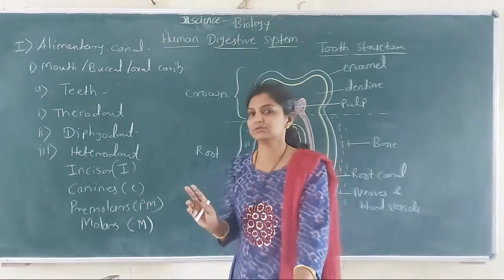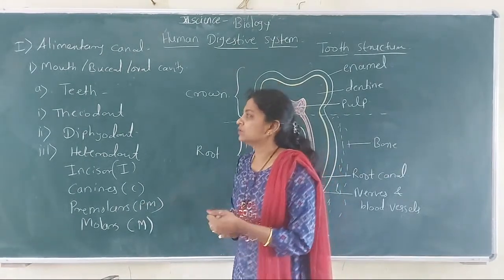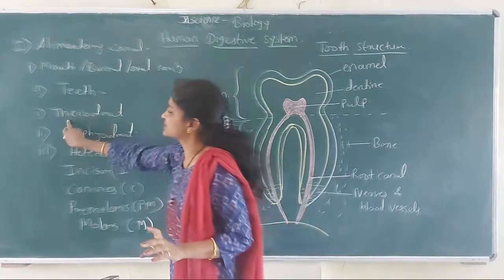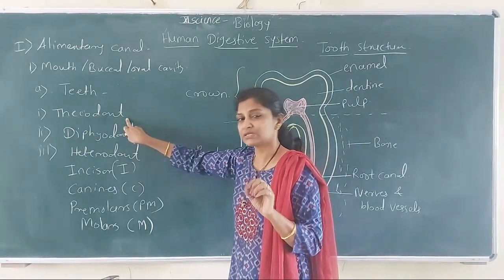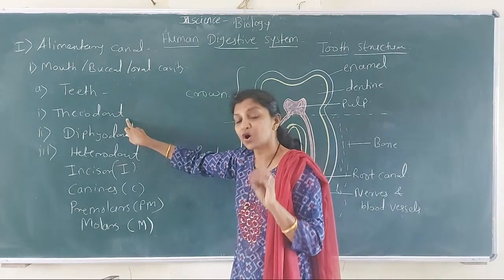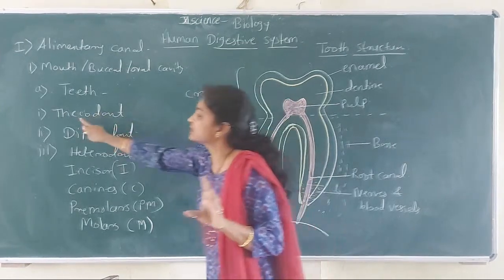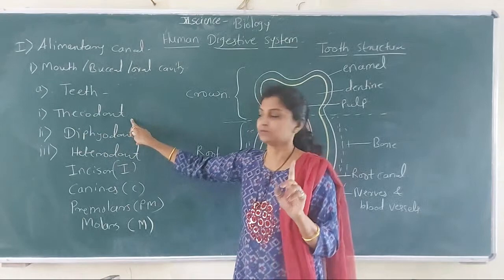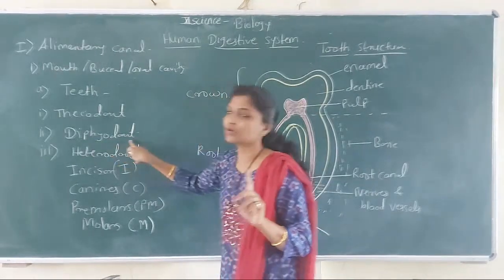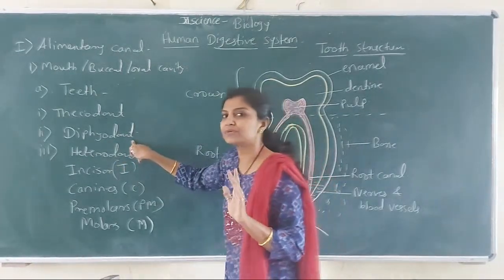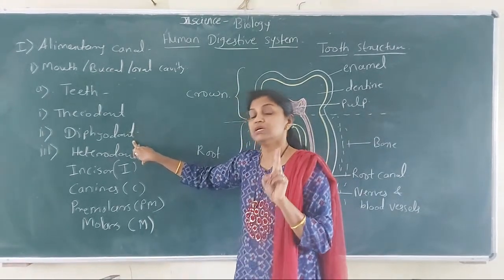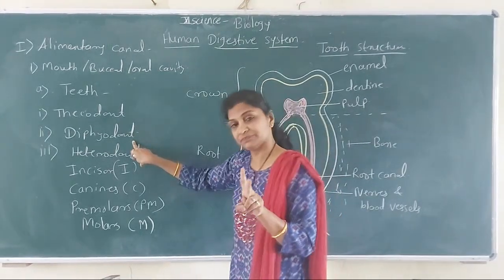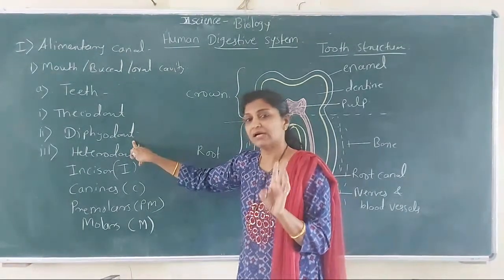Human dentition चे concern आपण हे तीन terms बघितलेले आहेत. ओके, सो काय बघण्यामध्ये एकदा आपण इट्स मीनिंग. Thecodont: all the teeth are fixed in a separate socket of jaw bones. That is called thecodont type of dentition. Second, diaphyodont. So in our lifetime, we get only two sets of teeth, that is milk teeth and permanent teeth.